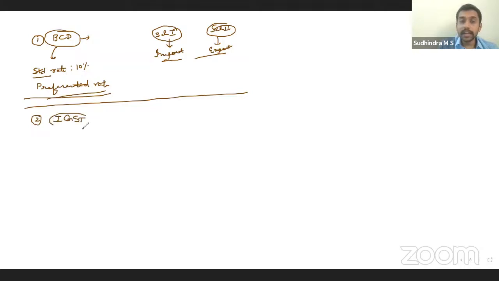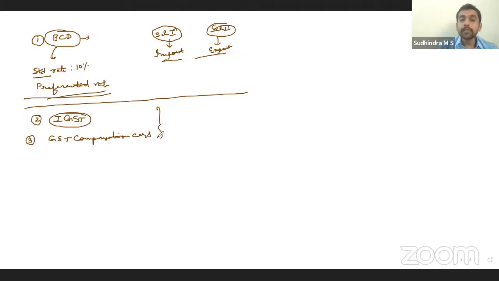Second, IGST, integrated tax, right? Proviso to section 5(1) of IGST Act. By virtue of that, the Customs Act has the power to levy IGST. The rate of IGST depends on the goods being imported. Then, in some cases, along with IGST, even compensation cess will be levied at the rates notified.